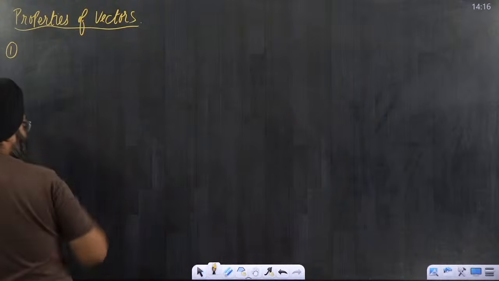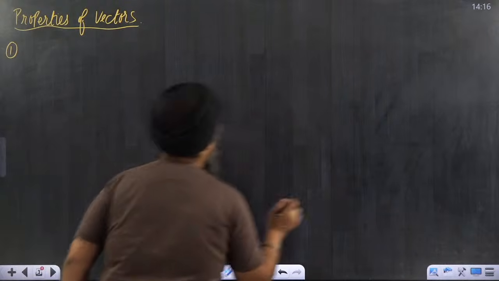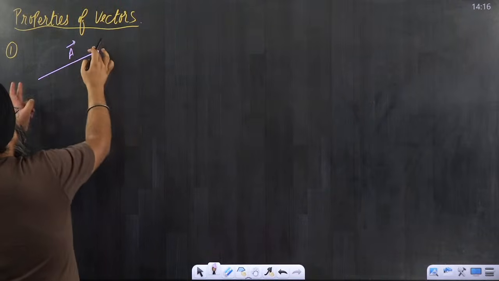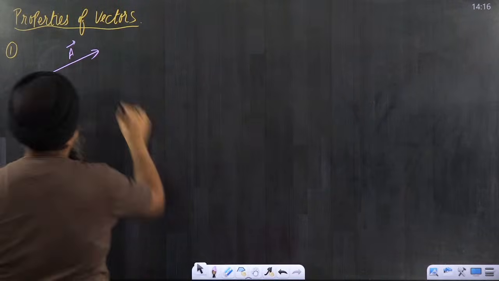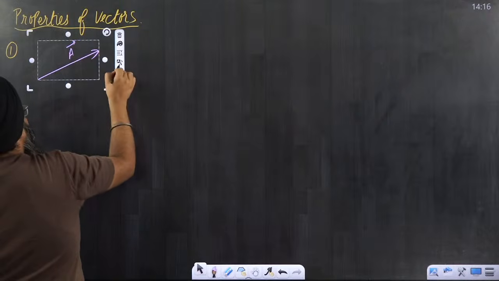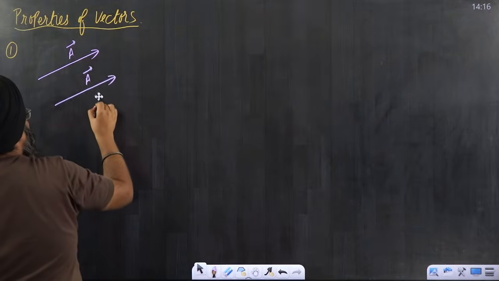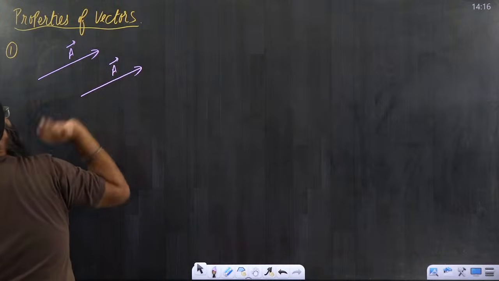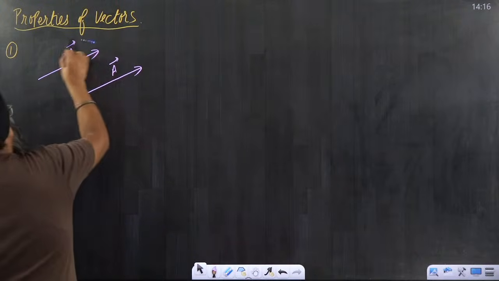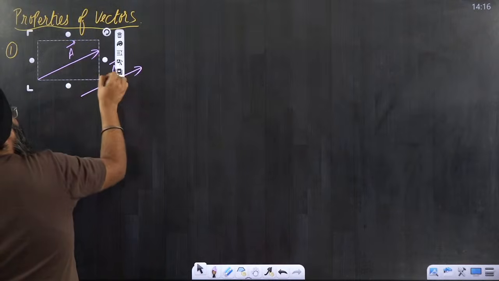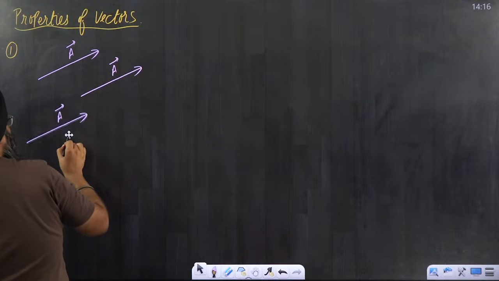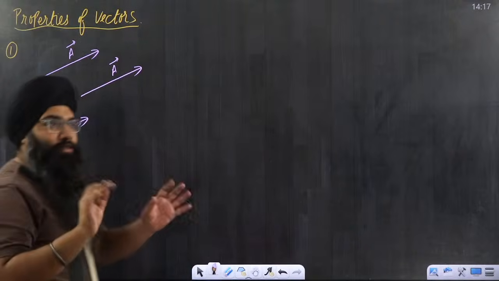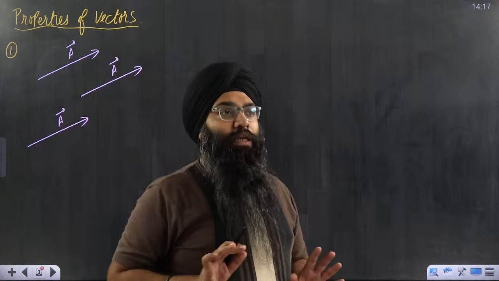Like, let us suppose if I draw a diagram, then from the diagram also it will be clear. Suppose I take a vector, a vector. If I want to shift this vector parallelly, what will I do? Very simple. I can shift this particular vector like this. So this vector and this vector are one and the same thing. I can shift it more. Suppose I shifted one more time, let us suppose I parallelly shifted here. So can I say all these three vectors are similar? Yes. All these three vectors are equal.